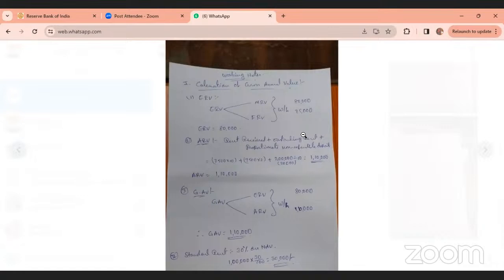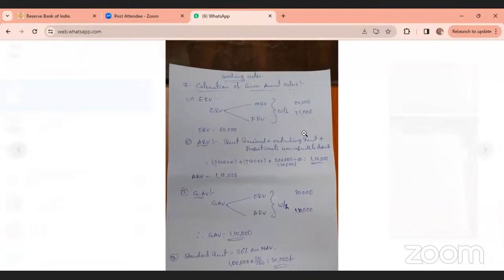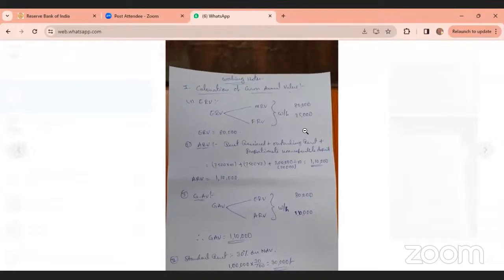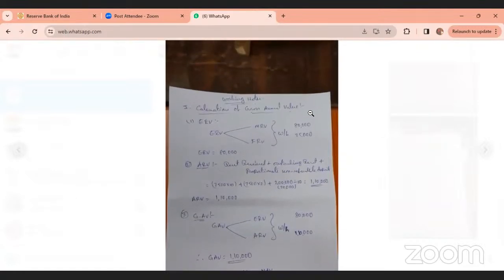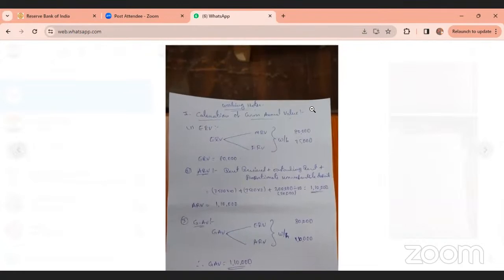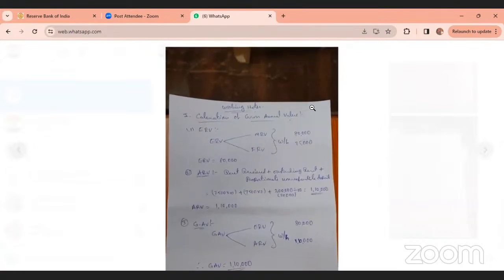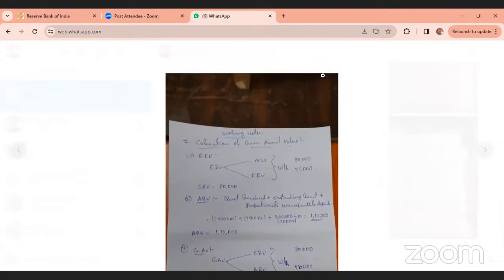Yes, ma'am. Short-term capital gain and long-term capital gain. For long-term capital gain only, you have to calculate indexed cost of acquisition and indexed cost of improvement. Why are you calculating only for long-term? What is the meaning of indexed cost? Indexed means what? In the case of inflation only. Yes, ma'am. That is the reason you have to calculate only for long-term. In short-term, no need to calculate.